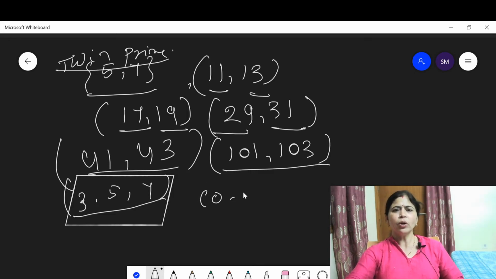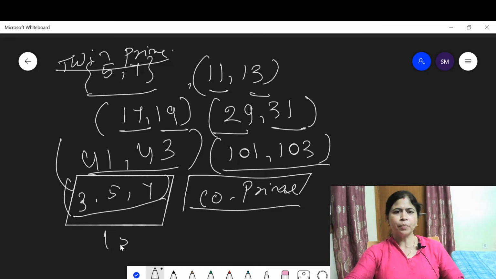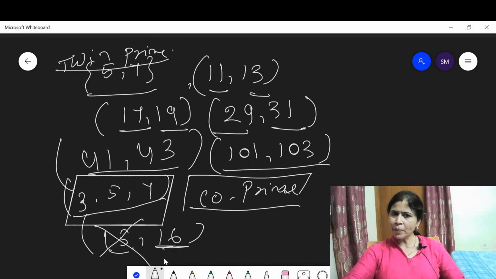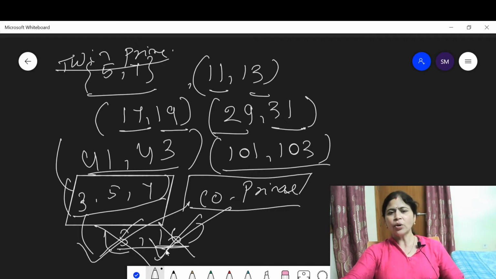Then what do you mean by co-prime? Co-primes are those numbers, suppose 15 and 16 are co-primes. Means they do not have common factors. This doesn't mean 15 is an individual prime number or 16 is an individual prime number. 15 is also a composite number, 16 is also a composite number. But they do not have common factors.